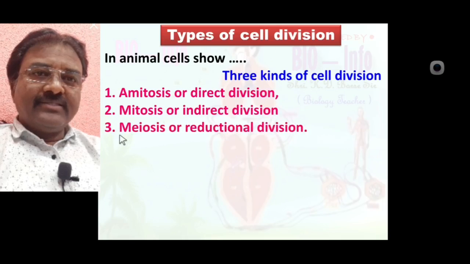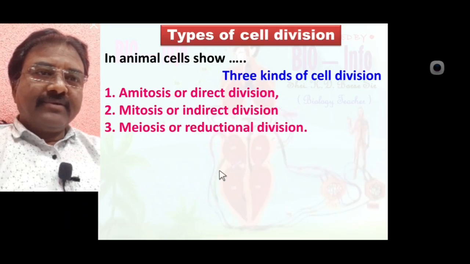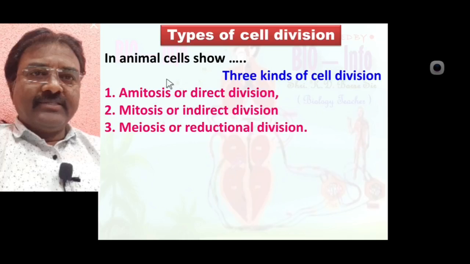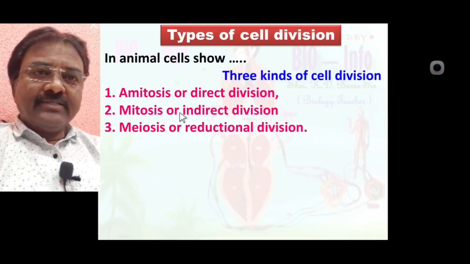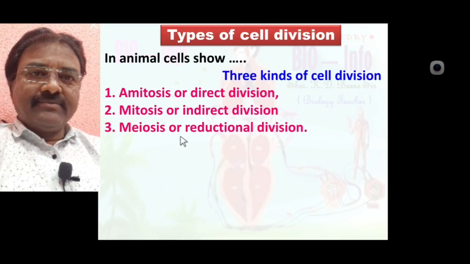And third one is meiosis or reduction division. Three different kinds of cell division are seen in animal cells. We learn one by one what is amitosis, what is mitosis, what is meiosis.